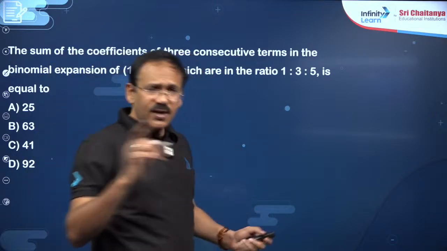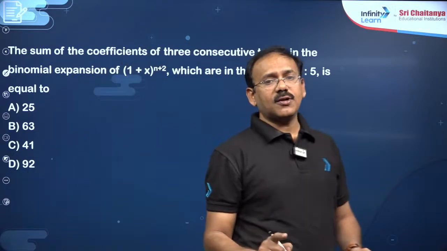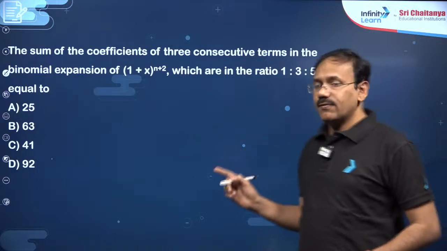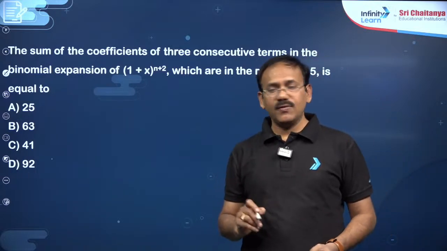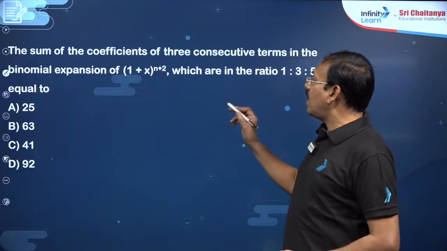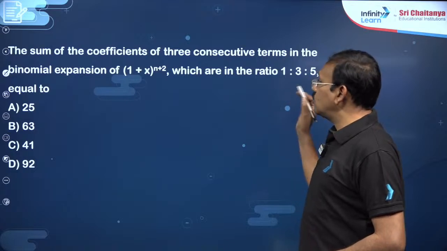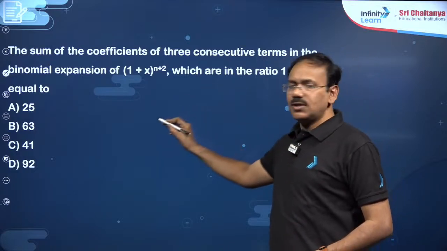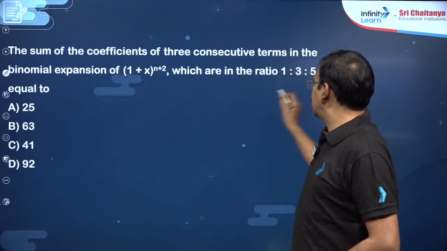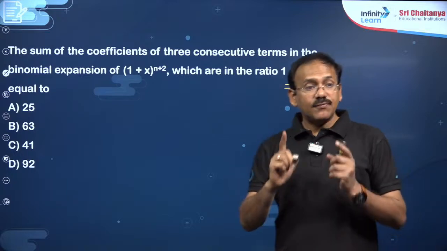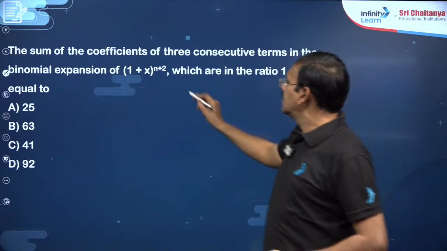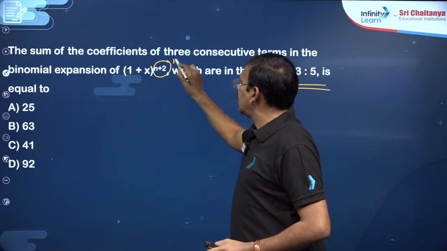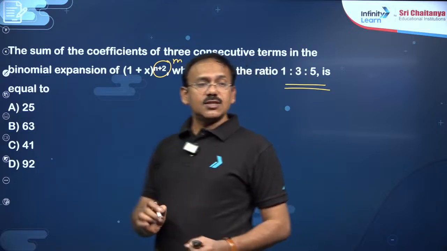This is a very, very important model. I have seen this kind of question 5-6 times in PYQs. What is this? The coefficients of 3 consecutive terms of the binomial expansion (1 plus x) power n plus 2 are in the ratio 1:3. It's a very, very important model, friends. Suppose this n plus 1 is some m. You see, dear students.